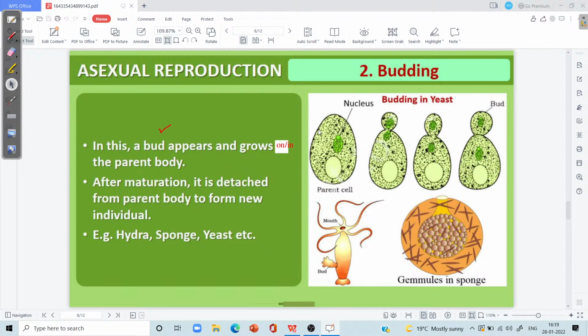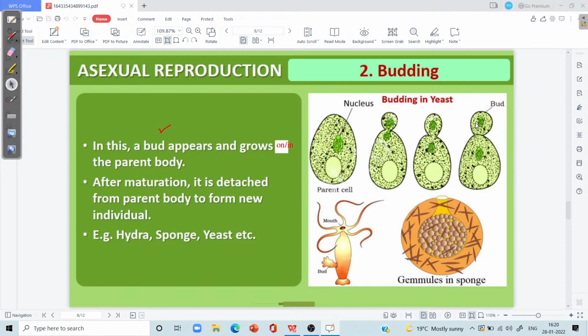In case of yeast, this is a diagram of the yeast. When budding takes place, first of all, a small protuberance appears on the surface of the cell towards one end, and later on this outgrowth or protuberance enlarges in size. It acquires all the features of the adult yeast cell and thereafter gets separated from the parent cell by means of a separation line or fission line.